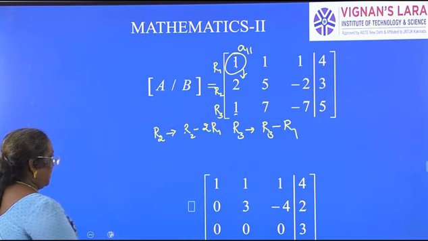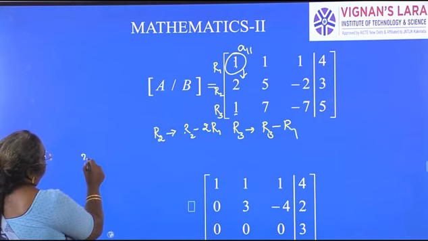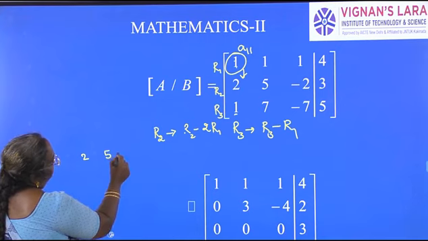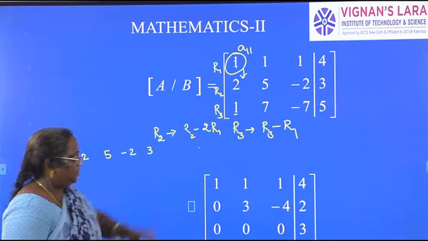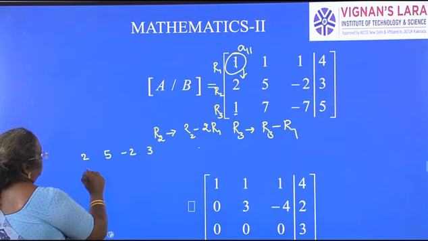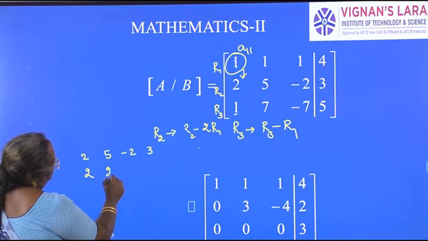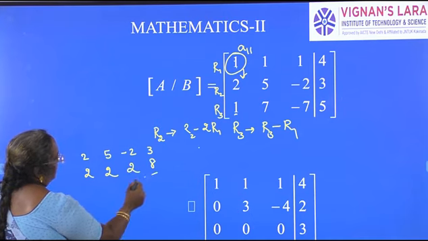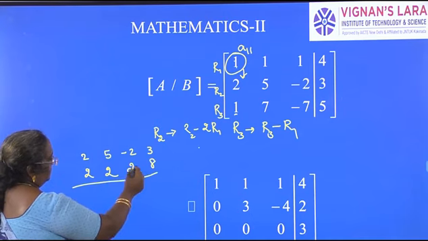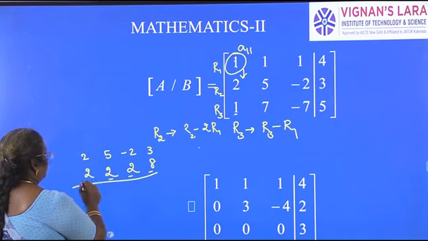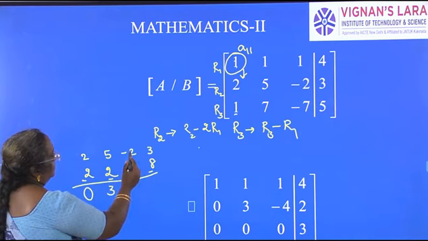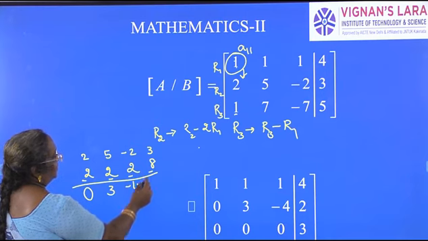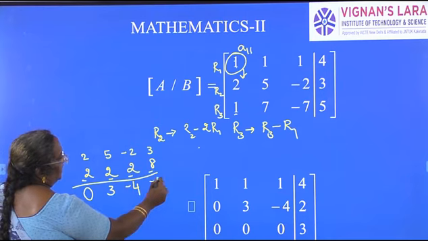So now you see what happens. Second row, 2, 5 minus 2, 3. First row I am multiplying with 2. 2 ones are 2, 2 ones are 2, 2 ones are 2, 8. Don't bother about the minus. Here we are subtracting whether minus is common or not. 0, 5 minus 2, 3, minus 2 is minus 4, 3 minus 8 is minus 5.